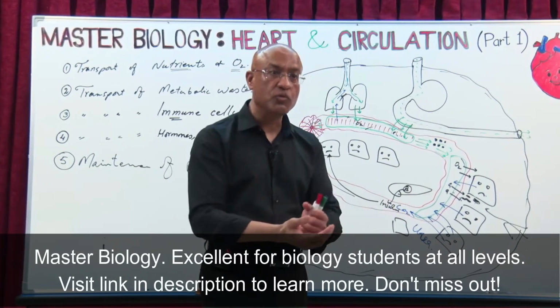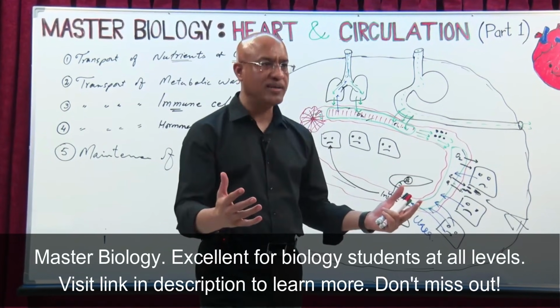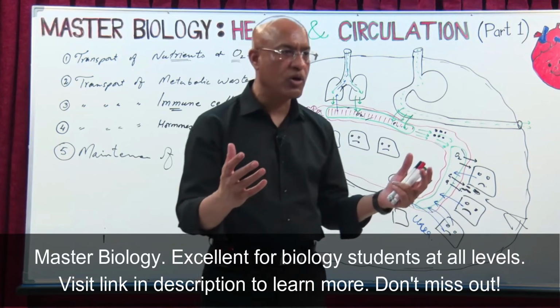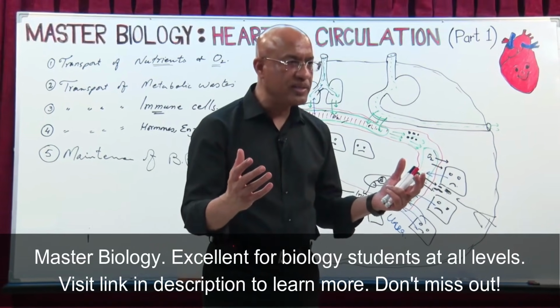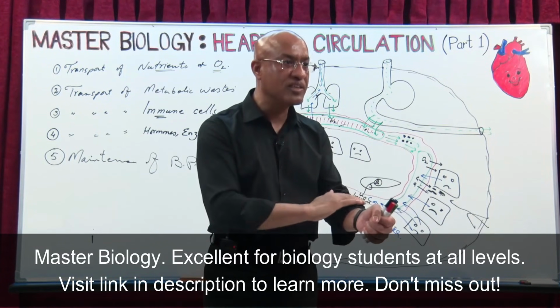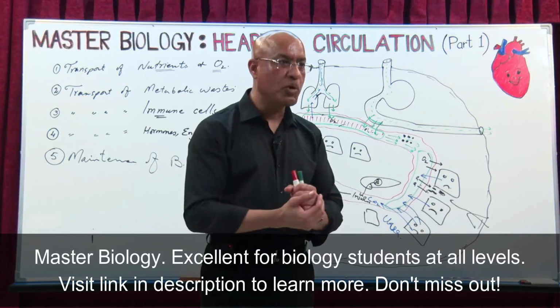Cardiovascular system is also involved in thermoregulation. For example, in very cold weather, the alteration in the cardiovascular system is that blood vessels which are very near to the skin shrink, they constrict, and blood flow near the skin becomes very less, so you don't lose the body heat.